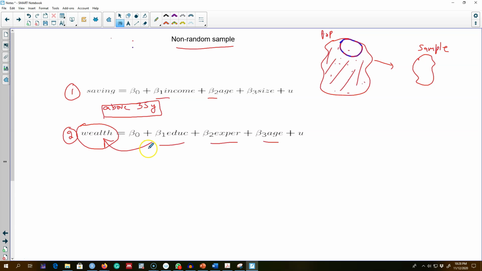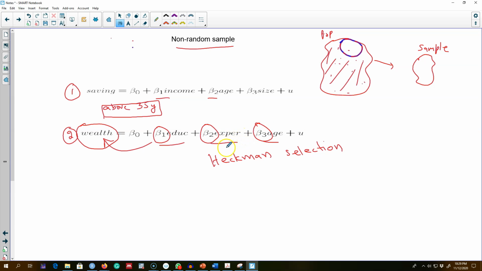Another example could be if you are interested in collecting data on IQ and you ask people about their IQ. We can imagine that only people with high IQ will participate in this survey, and people with low IQ will probably not participate or will skip the question about their IQ. So this type of problem is called sample selection bias. And if there is a sample selection bias, we'll probably use a method like the Heckman selection model rather than OLS to estimate our coefficient values.